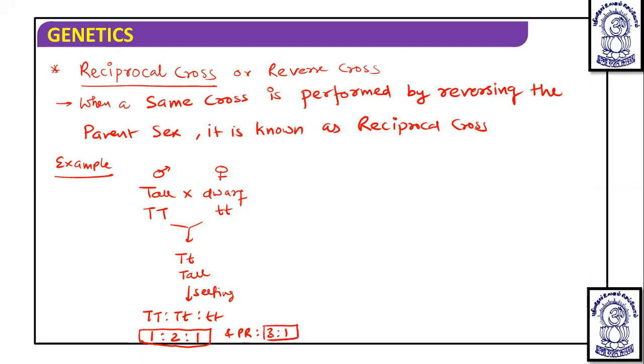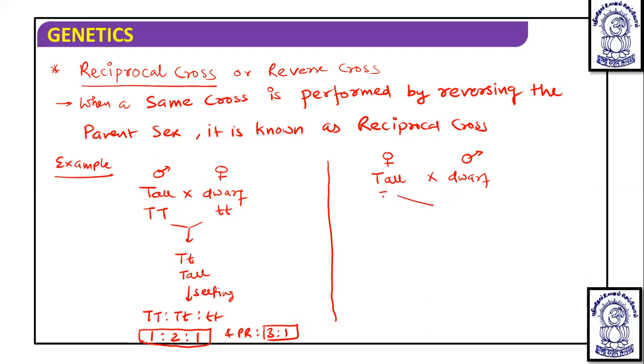Okay. Now the same cross is performed by reversing the sex, then it is known as reciprocal cross. So here we are taking a tall plant and a dwarf plant, but the tall plant is taken as a female and the dwarf plant is taken as a male. So male gametes are going to be used from the dwarf plant, and the female egg is going to be used from the tall plant.